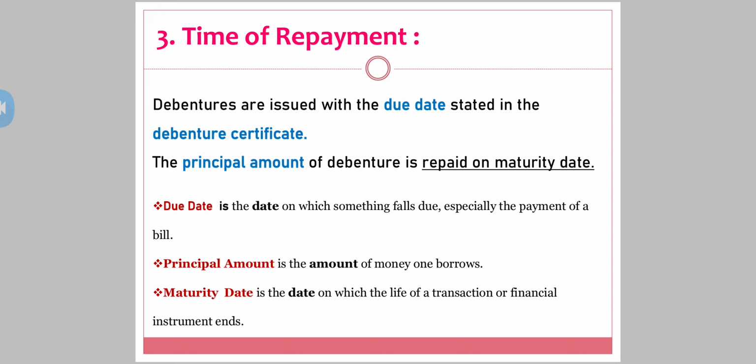And the maturity date is the date on which the life of a transaction or financial instrument ends. The due date or the maturity date would be written on that certificate, on which the company is going to repay the money. So in short, what you are supposed to write is: debentures are issued with the due date stated in the debenture certificate, on that promise, right? And the principal amount of the debenture is repaid on the maturity date.